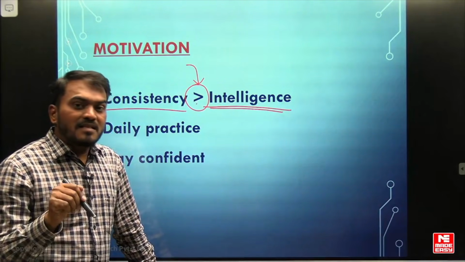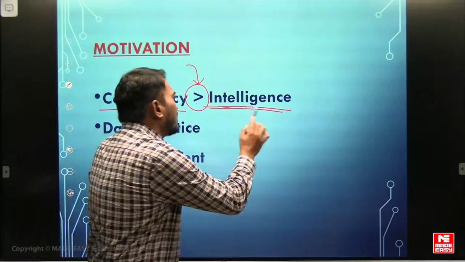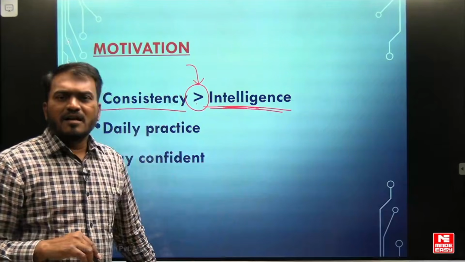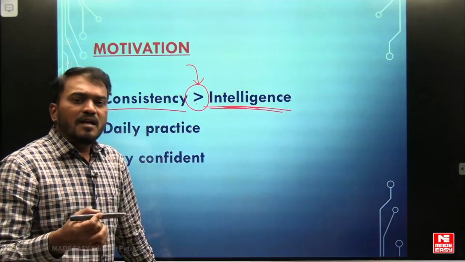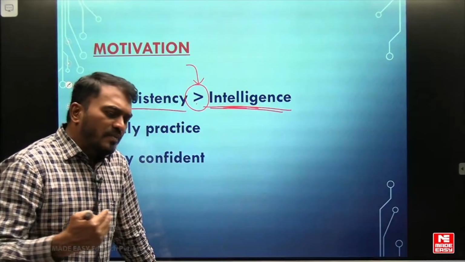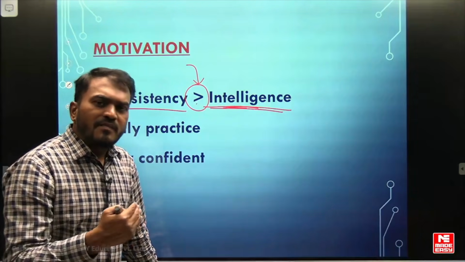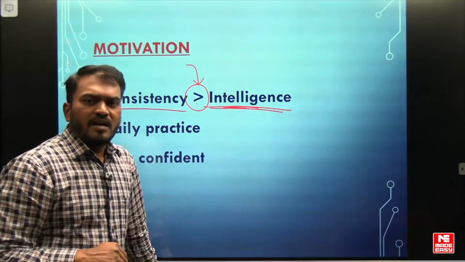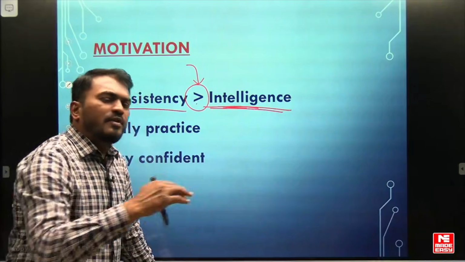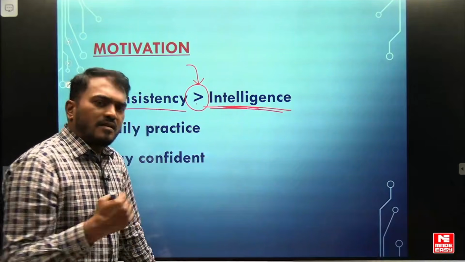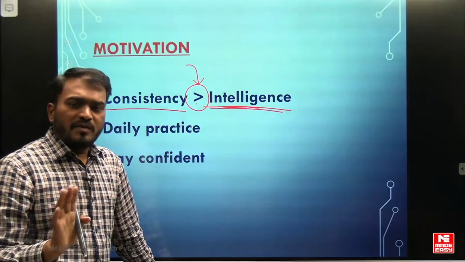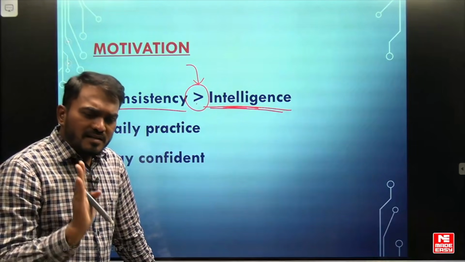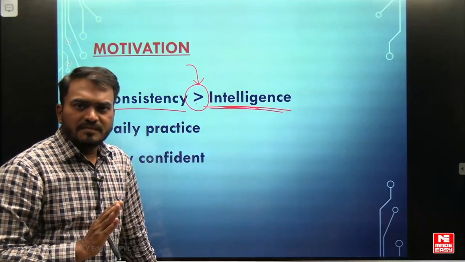That is consistency. You are intelligent, highly intelligent, but you are not solving the questions. That is not going to work out. And consistency means, you are doing the preparation for 4 days, and again a 2-day gap comes. And again 3 days you are doing preparation, and again 1 day you are not doing anything. That is not the proper way. Every day consistently you have to do the preparation.